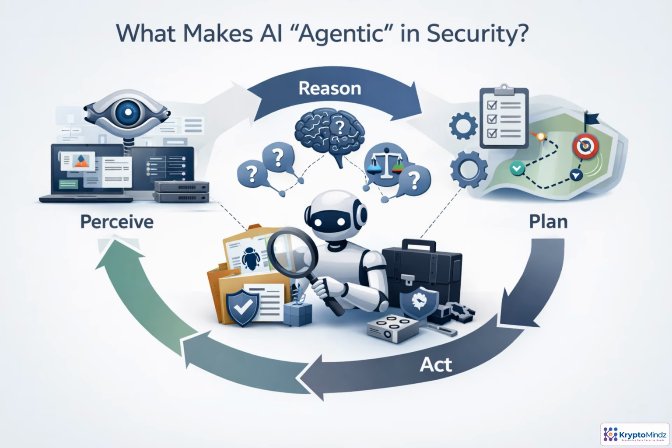What makes an AI system agentic is the loop. It does not just match an alert to a playbook. It perceives signals from sources like logs, tickets, EDR data, and asset context. It reasons over evidence, uncertainty, and possible causes. It plans the next best step, then acts through approved tools or APIs. After each action, it observes the result and adjusts. The goal drives the work, while policy and guardrails define what is allowed.